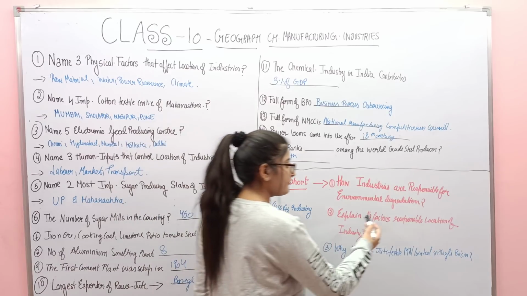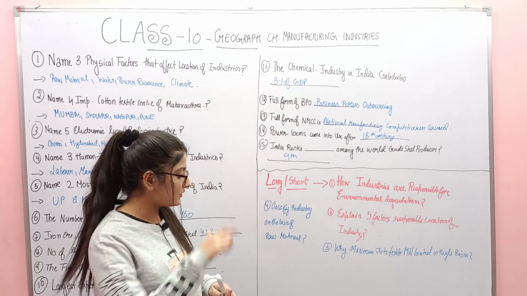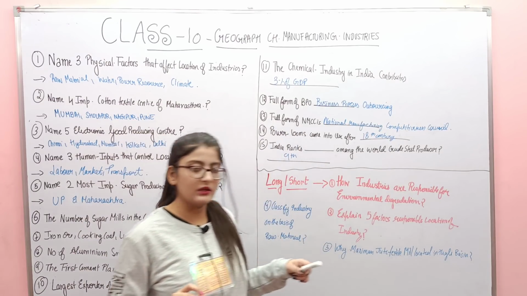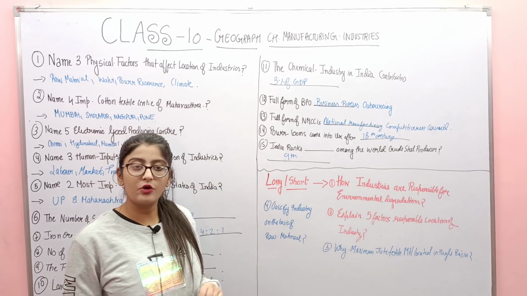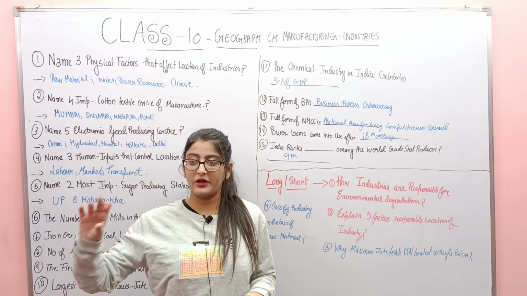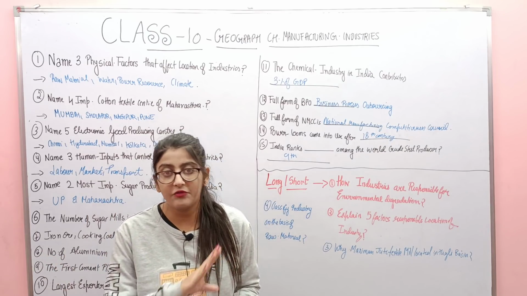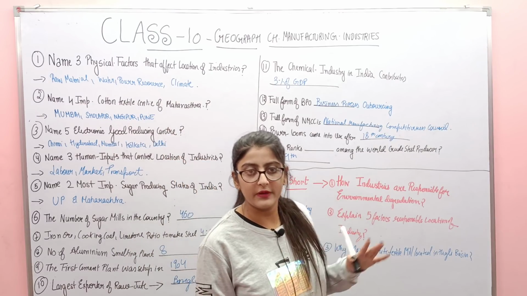Next question is: explain 5 factors responsible for the location of industries. So this can come in both long and short. Next, third question: why is the maximum number of jute textile mills located in the Hooghly basin? Just learn the answer. Classify industry on the basis of raw material. So it is very important, you just have agro based like textile, and mineral based, everything. This is a very important question. I'll give it to you down in the description box, so prepare it from there.